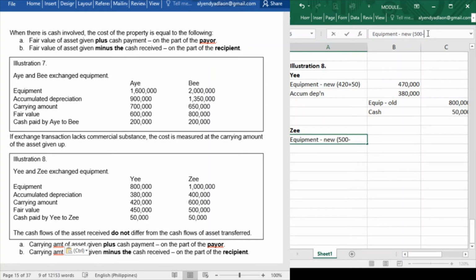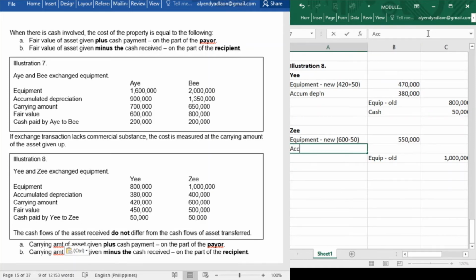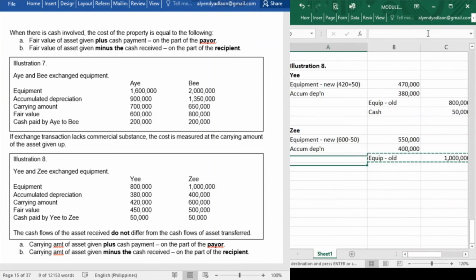Our carrying amount is the 1 million equipment of Z minus 400,000 accumulated depreciation, that is 600,000, minus the 50,000 payment. So we have equipment new of 550,000. Next is to cancel the old equipment, credit equipment old, that is 1 million, and the accumulated depreciation is 400,000. Alright, and then we will add the cash that we receive.